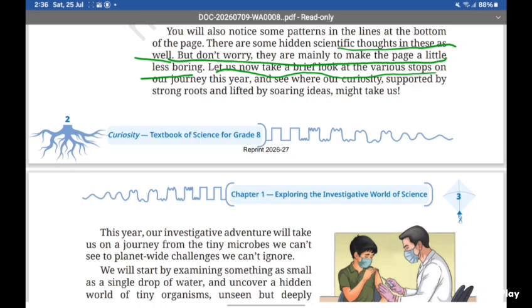Let us now take a brief look at the various stops on our journey this year and see where our curiosity, supported by strong roots and lifted by soaring ideas, might take us. So, in this chapter 1, they are showing the overview of each chapter in a brief manner. They are showing briefly about each chapter that we will read this year in class 8 new NCERT science,